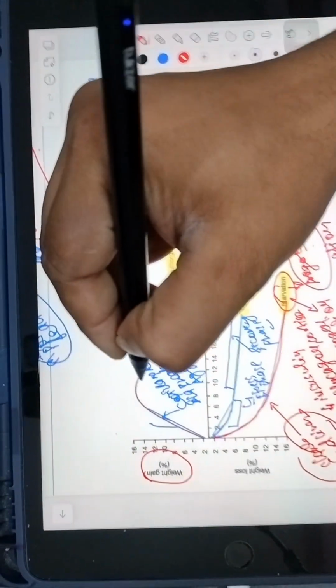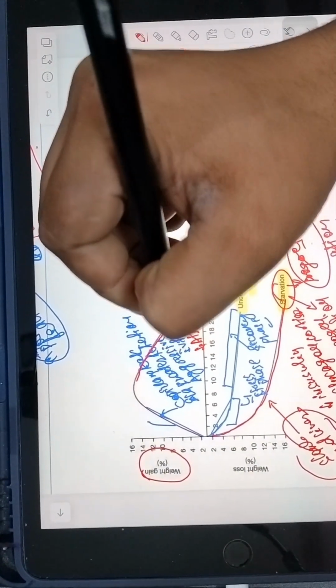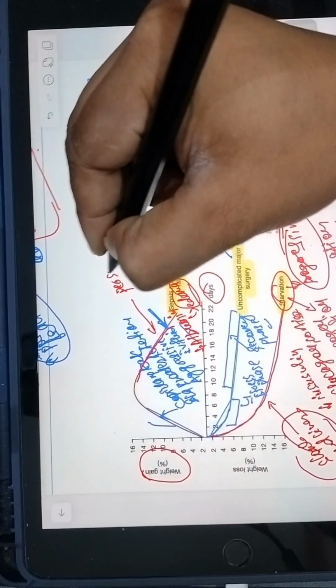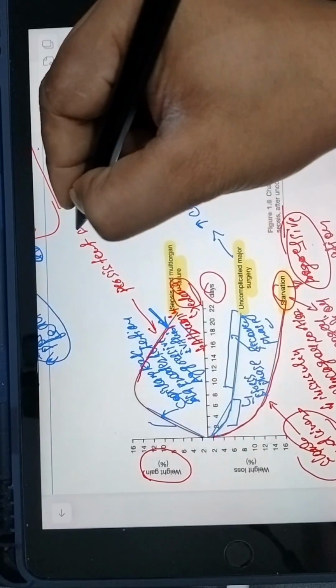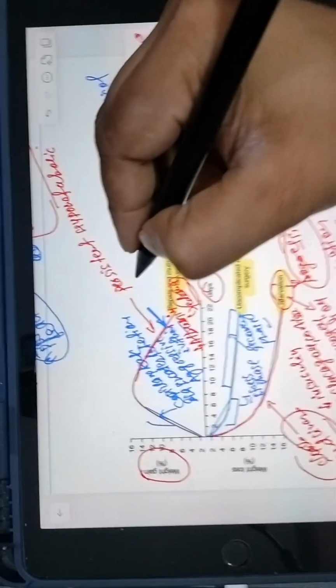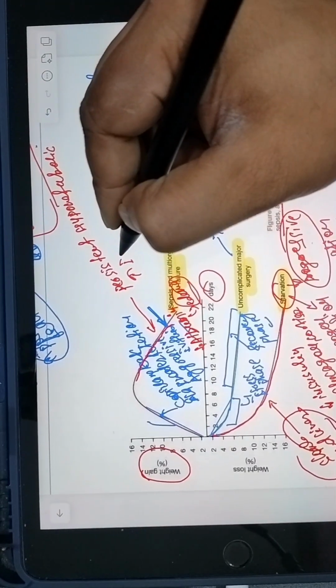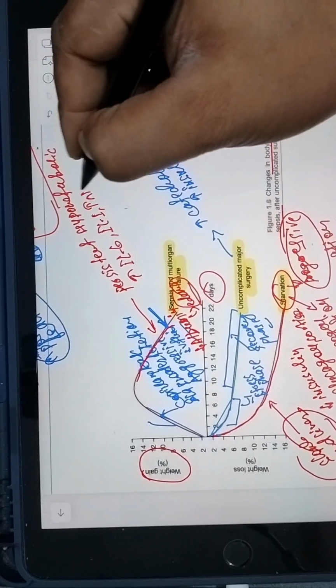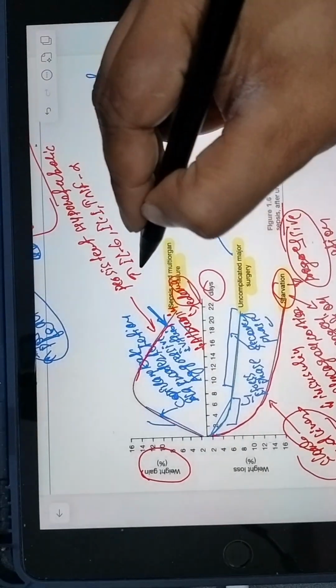And why does weight loss occur later? Because the patient will be in a persistent hypermetabolic state, and pro-inflammatory markers like interleukin 6, interleukin 1 and TNF alpha will increase.